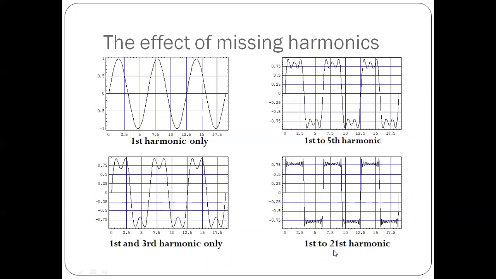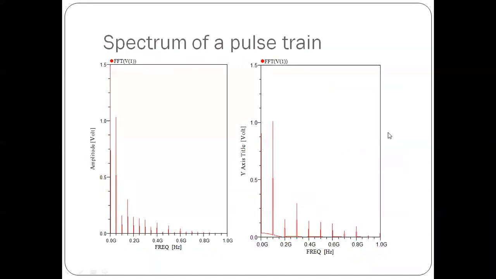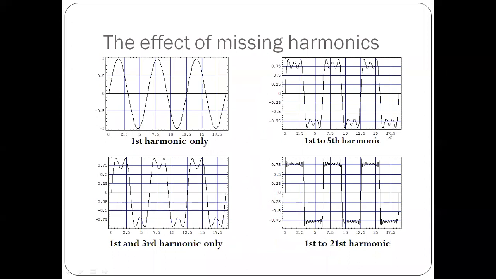Only if you allow the 21st harmonic, 1 to 21st harmonic, you are getting almost a square wave. So what is the bandwidth of my oscilloscope required? Yes, any answer? Yes, any participant?